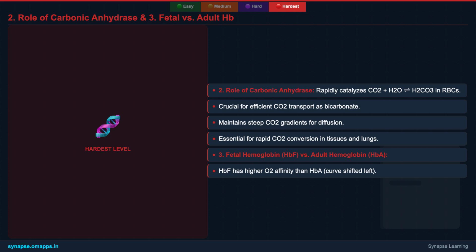This is a critical evolutionary adaptation that enables the fetus to efficiently extract oxygen from the mother's blood across the placenta, even though the mother's blood has a lower partial pressure of oxygen. This ensures adequate oxygenation for fetal growth and development, demonstrating a remarkable physiological fine-tuning for survival.